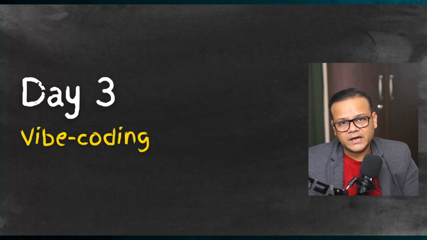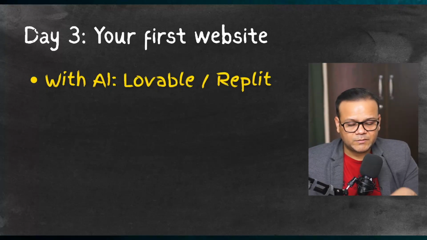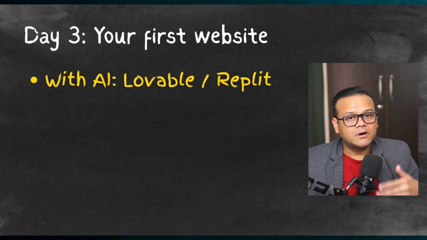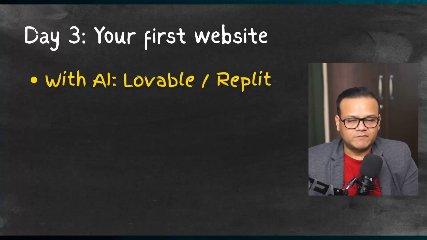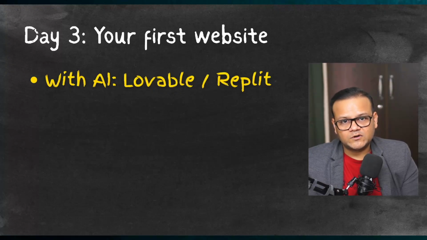And how you can do that is by something as simple as Lovable or Replit, because they are powered by LLMs. So you just have to give it some instructions in terms of what kind of landing page or website you want. It will create everything for you. There are some issues with capping because these are not free platforms. You get some free credits, free tokens, but it will not give you full flexibility.